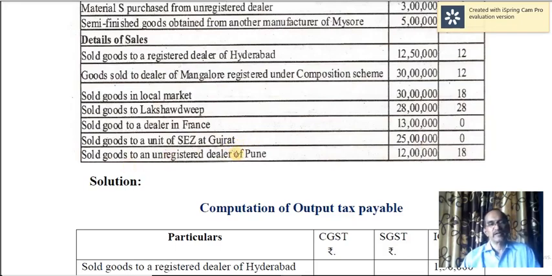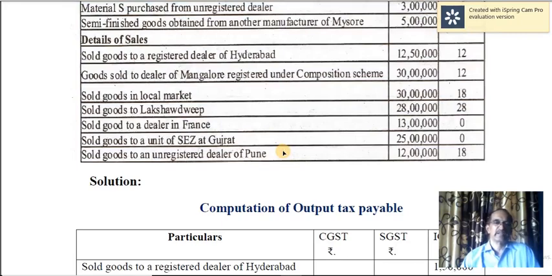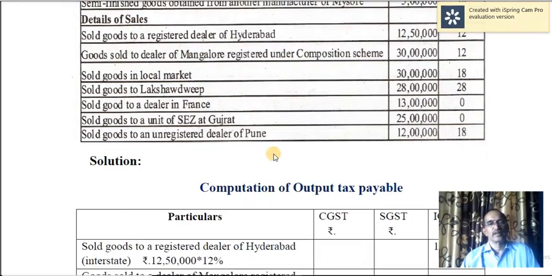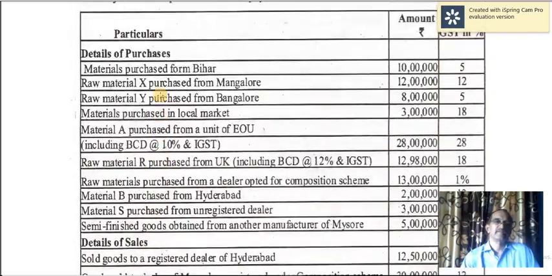Sold goods to an unregistered dealer in Pune. Again here, if you purchase the goods from unregistered dealer, that's the problem. But here no problem. You have supplied, and therefore interstate transaction, you have to calculate the taxes. Look at the input tax credits. I mean, on inward supply of goods. Materials purchased from Bihar. Bihar is another state, therefore interstate. So IGST 5%.